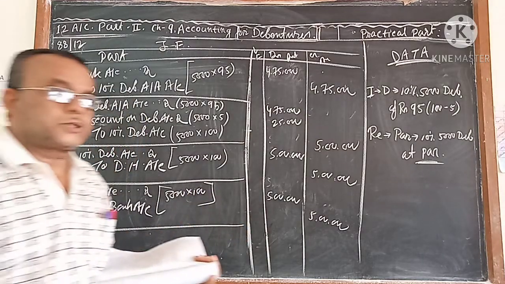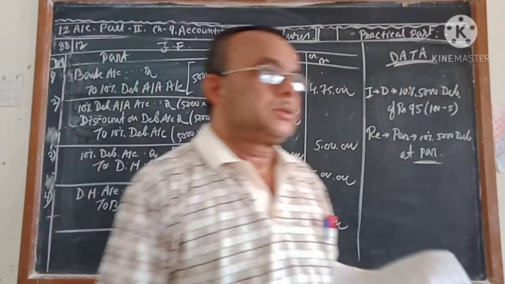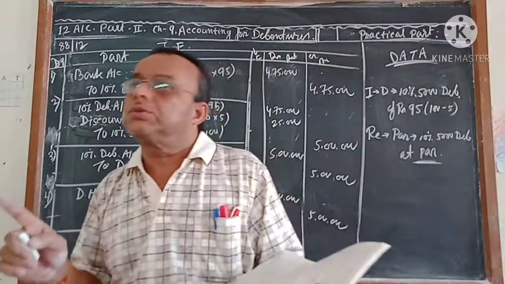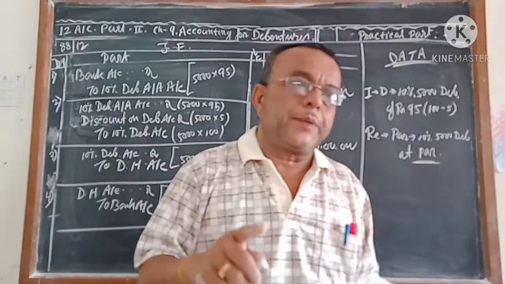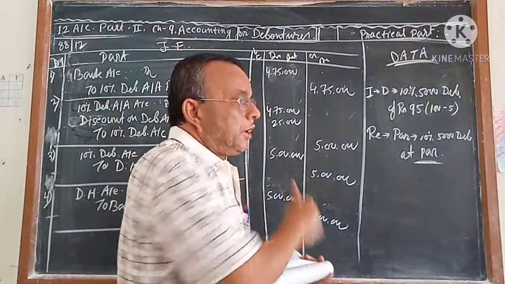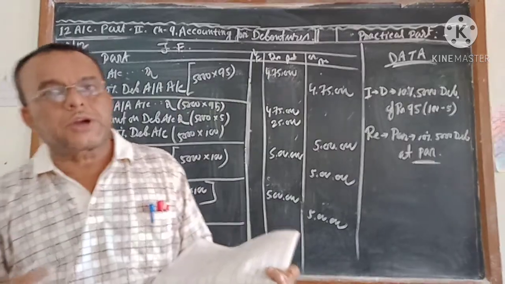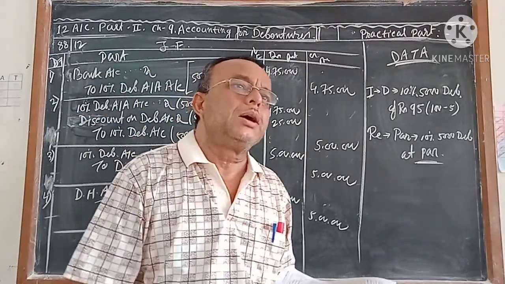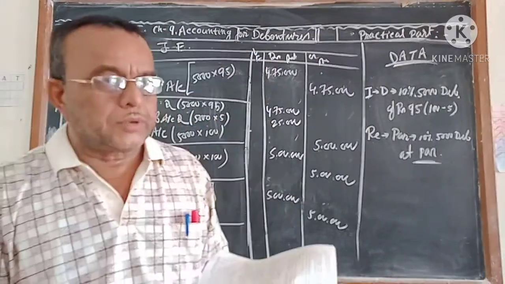One thing I want to explain so that you can understand. In the previous one you saw issued at par, redeemed at par, so the company did not get any loss or any profit. But here, issued at discount, redeemed at par, the company got a loss of 25,000.